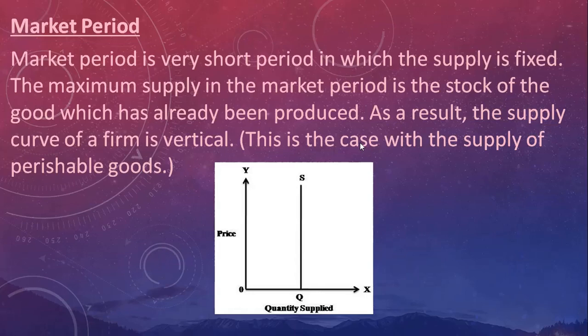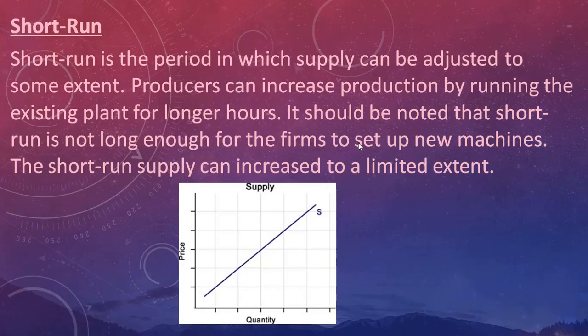Now, short run period. Short run period is a period in which the supply can be adjusted to a certain limit. It's not free completely, but to certain extent, the supply can be manipulated. It can be adjusted, it can be increased or decreased. So now I want to give you an example of this short run.